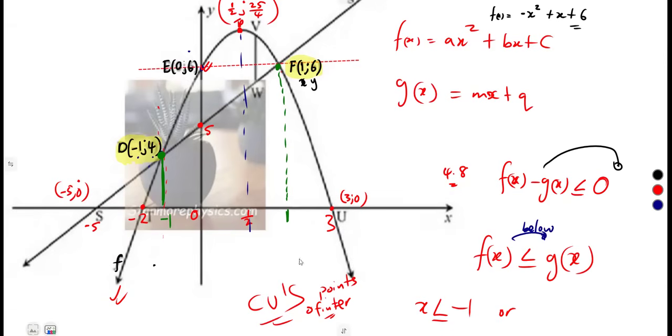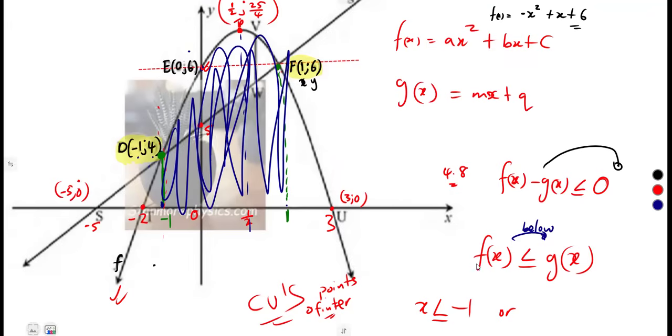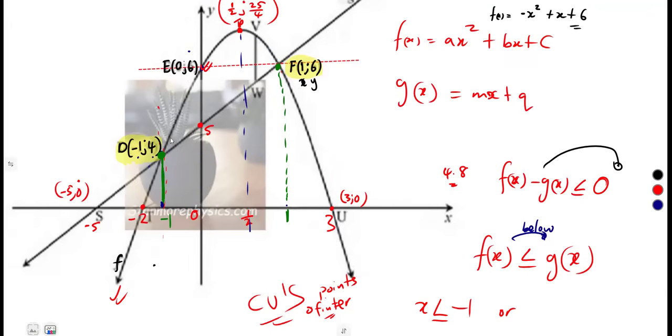All right, let us move on. From the critical values, remember our critical values, -1 and 1. In between -1 and 1, what is happening? In between, we can see that our f is now above g of x. We do not want that. We want it when it is below, not above. From -1 up to 1, the graph of f is above, so this region is not to be taken. This one has failed.